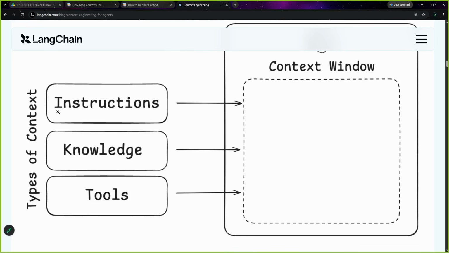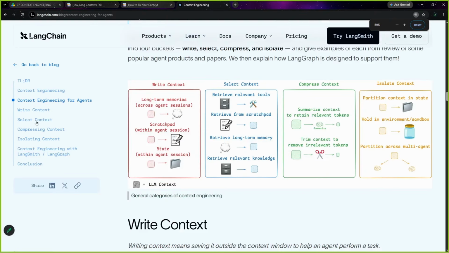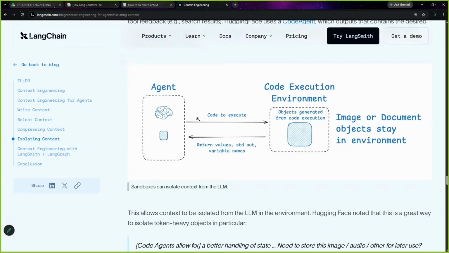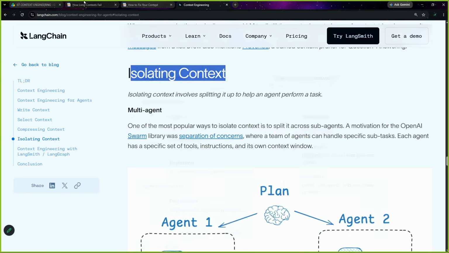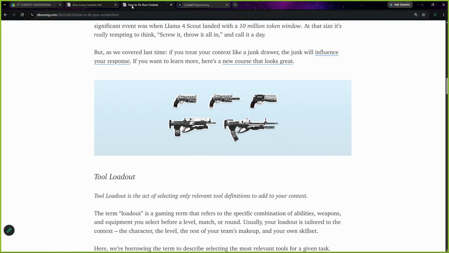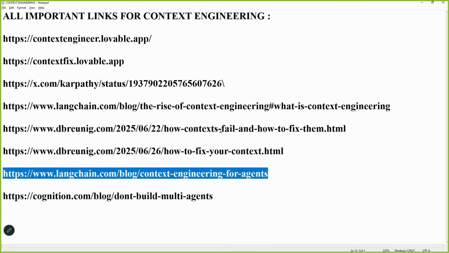Because an AI agent has instructions, which means prompts. It has knowledge, which means a database. It has tools. Because of all this information, the context gets full. And see, here you will see write context, compressing context, isolating context. These are also different solutions, and everything has a source. Isolating context, same thing. But these are the basics. First you understand both of these blog posts. It will take 15 minutes to read each blog post. Once you know that blog post, then it is simple, you can refer to other blog posts.